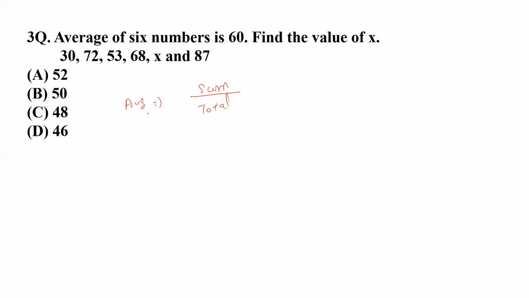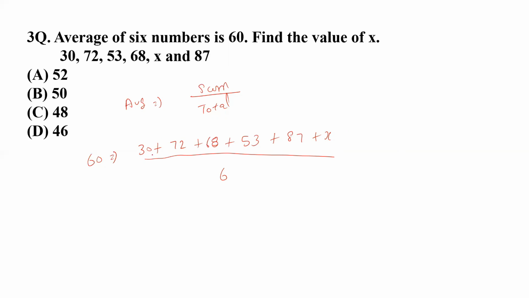So in this case average is already given. This is 60. Now you have to make the sum of observations. This is 30, 72, 63, 53, sorry, 68, then 53 plus 87 plus x. I just shuffled, I think, but you can write it anyway. It's not going to make any kind of problem. So this is the only equation. Now you can easily find the value of x.